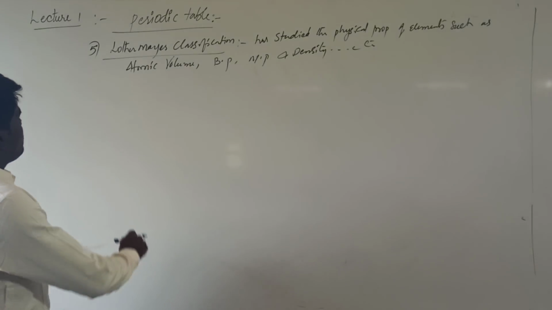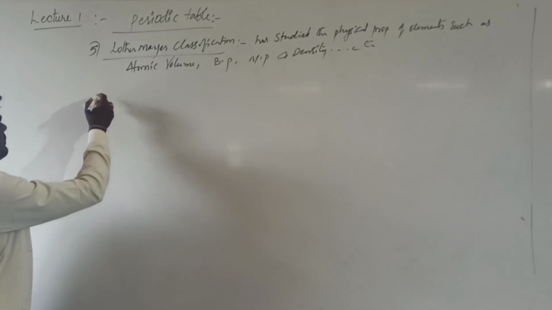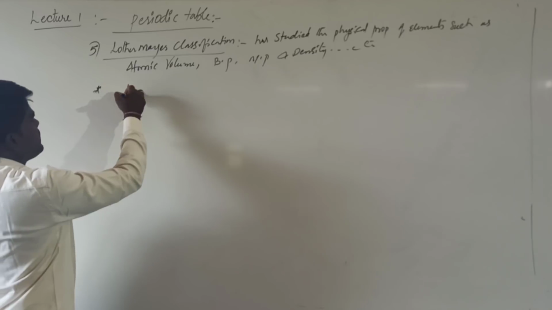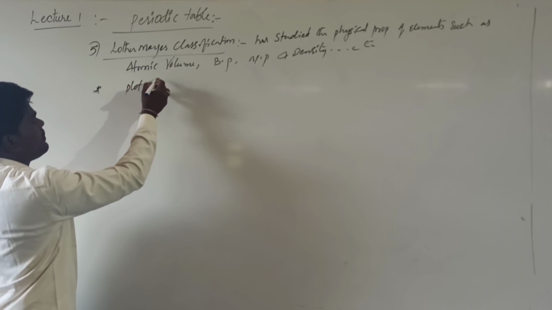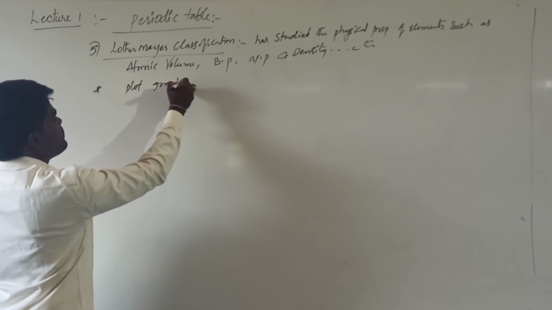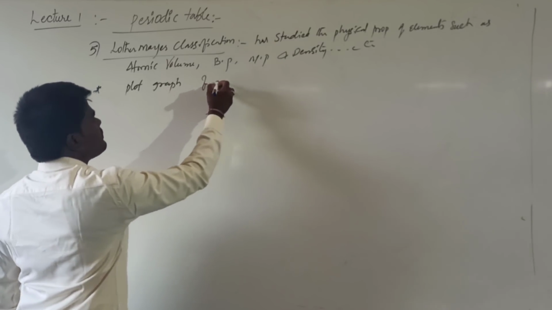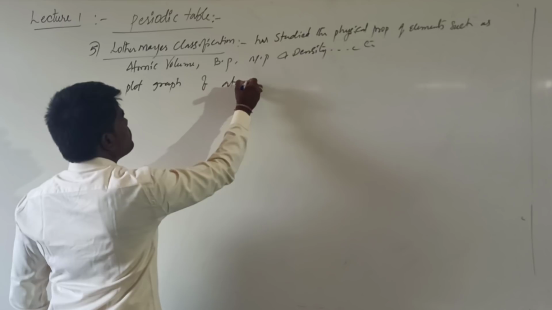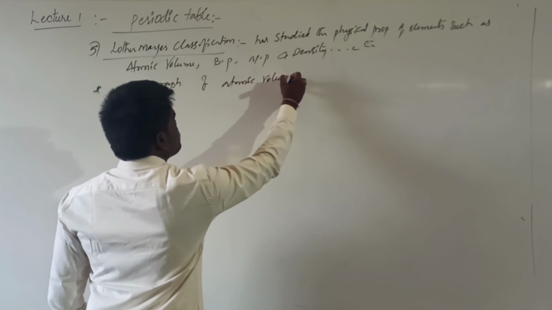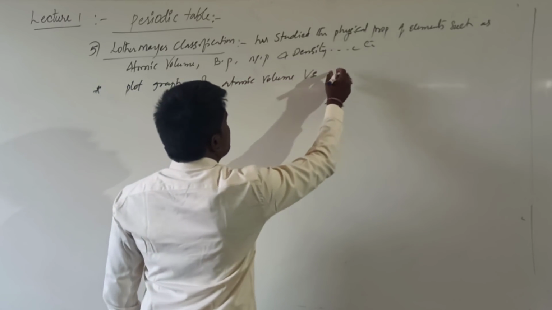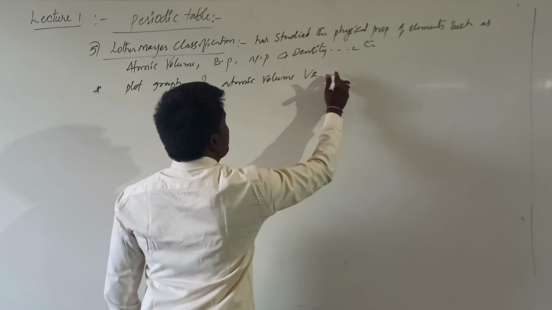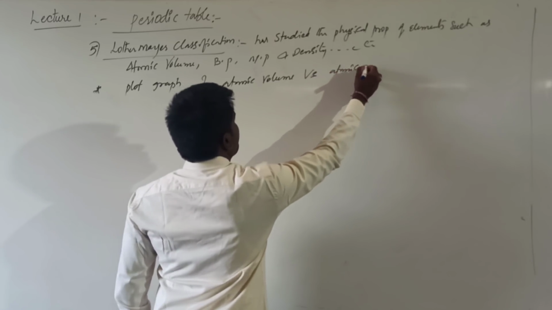And he has plotted the graph of atomic value versus atomic weight.